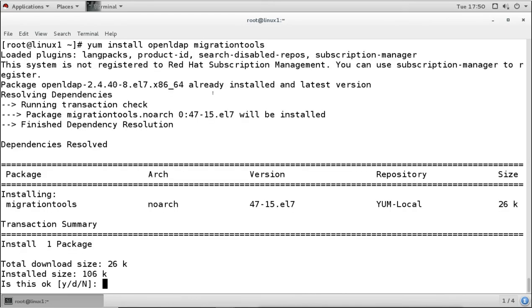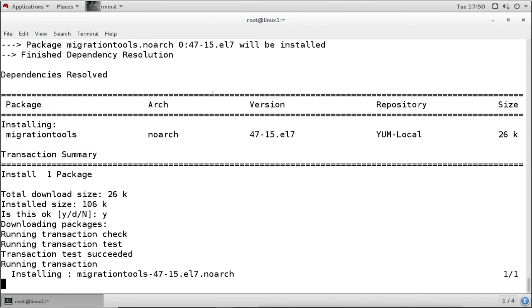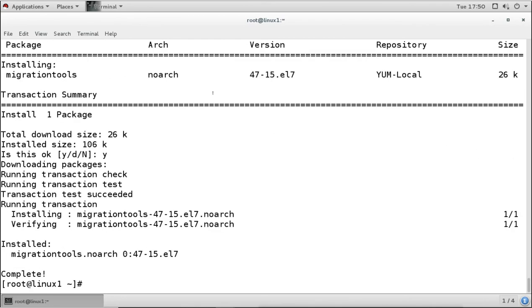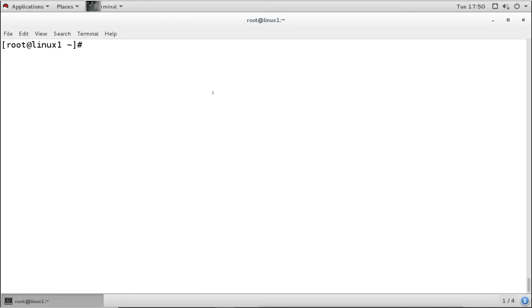Now OpenLDAP is already installed, the migration tool is not installed, so I will install this. And this one is also now installed. So the required packages are installed. Now first we have to do what? We have to generate the password for the root user.